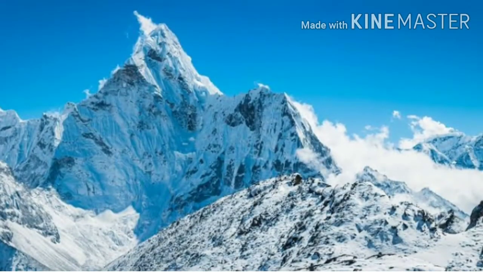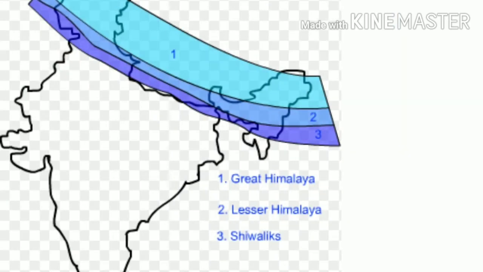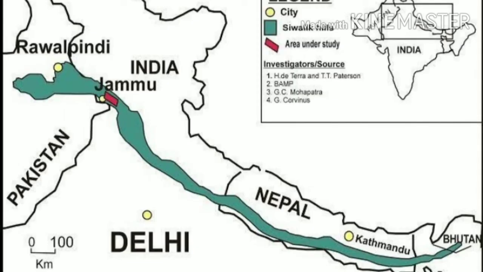Well, the Himalayas is one of the young fold mountains in the world. As shown in the image, the Himalayas extend from Pamir North in Tajikistan to the east. Students, through the given image, you can easily find out that in India, it extends from Jammu and Kashmir to Arunachal Pradesh. Students, as shown in the image, the Himalayas is not a single mountain range. There are many parallel ranges in the system.